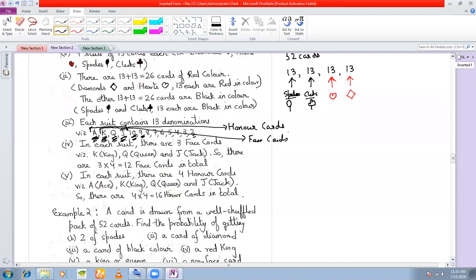So how many honor cards in the entire pack? In each suit you have four honor cards, and there are 4 suits. So 4 into 4, you have 16 honor cards. How many face cards? In each suit you have 3 face cards, and there are 4 suits, so you have 12 face cards.